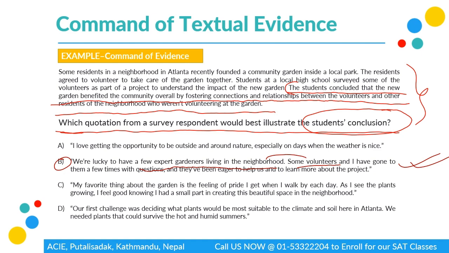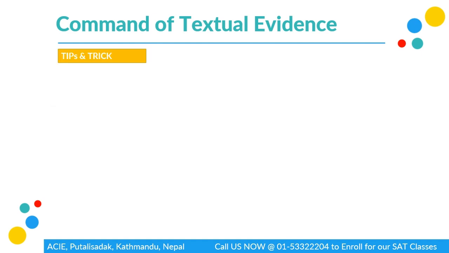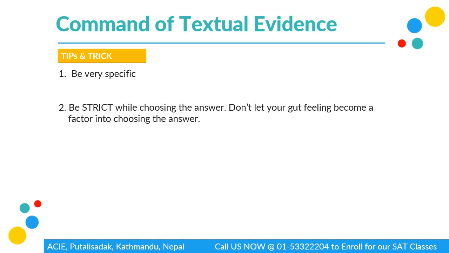So while basically you're just supposed to find something that is similar, there are a few tips and tricks which will help you out in these types of questions. So the first trick that I like to give is be very specific. A lot of times in different MCQs, a lot of the information seems true to the text. It feels like it's part of the text, it sounds true, so most likely it seems like the answer. But it's not necessary that just because it's in the paragraph, that is going to be our right answer. So we have to be very specific when finding our answer.